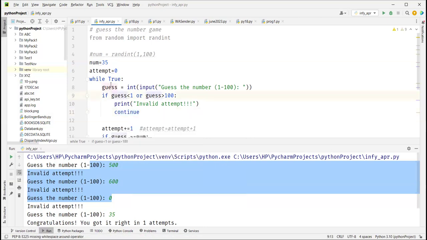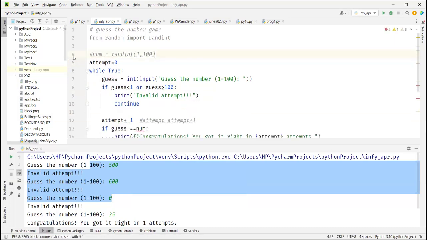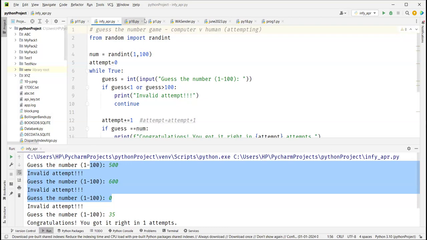Okay, so I'm going to remove this and we'll have this. So this is like playing a game, right? Computer versus human, right? So human is attempting to guess and computer is thinking. Computer has the number, correct?